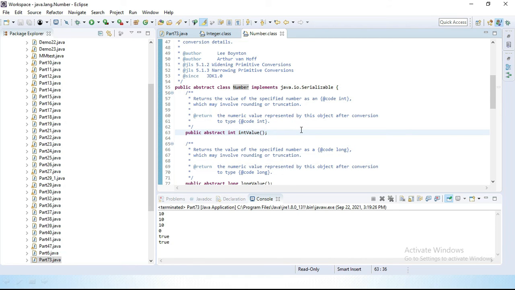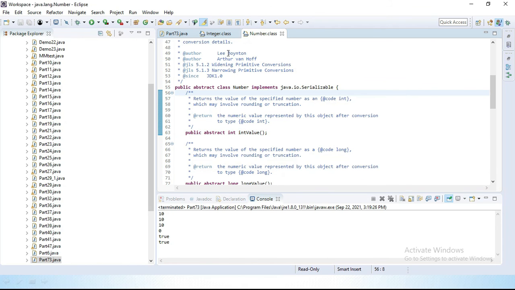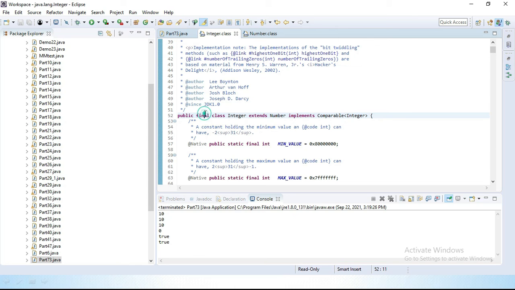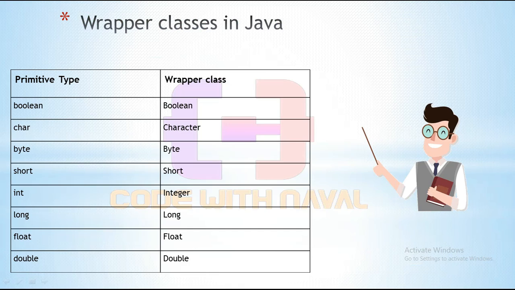Let's check here, Control O. You can see this Number class has all these methods: intValue, longValue, floatValue, doubleValue, byteValue, shortValue, all these numeric data type methods. Here you can see this Integer is a final class. If we check any other instead of Integer, here we have a total of 8 wrapper classes. For each primitive type, we have a wrapper class.